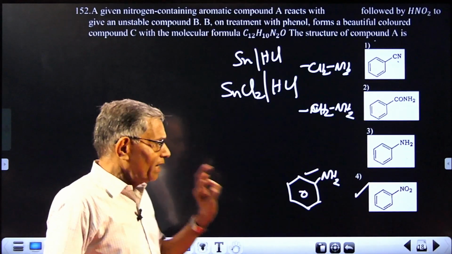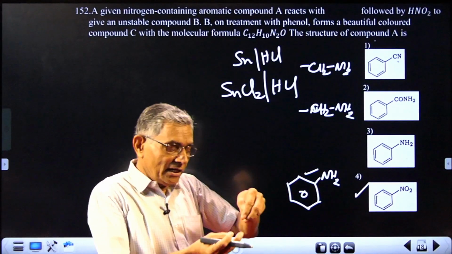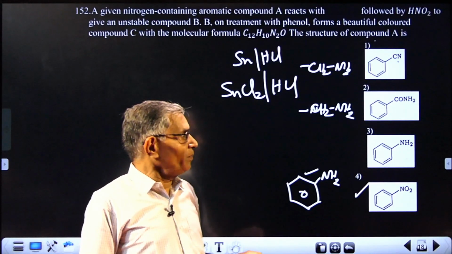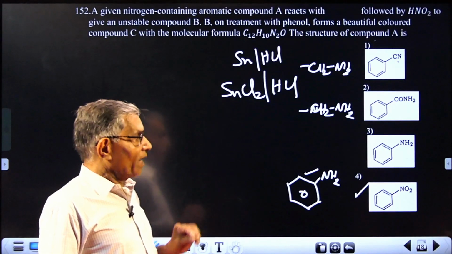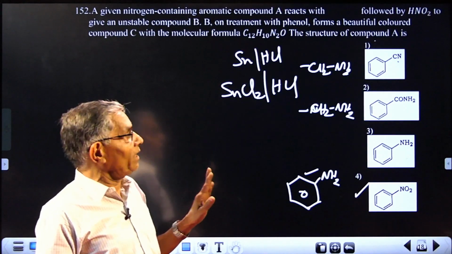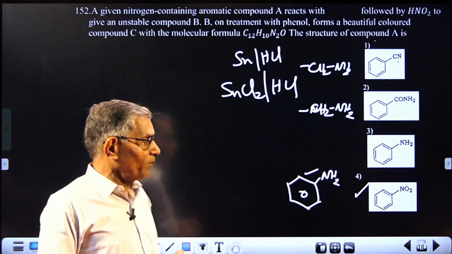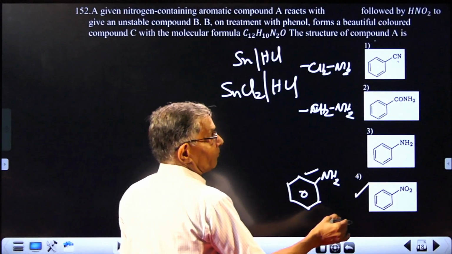A very standard method of detecting nitrobenzene in a reaction. Nitrobenzene is treated with tin and HCl, followed by addition of some nitrous acid or sodium nitrite acid. And the final step will be to add some phenol and alkali. If you are getting the color of a dye, it indicates a nitro compound. So in organic chemistry, it's a standard test for nitro compounds.